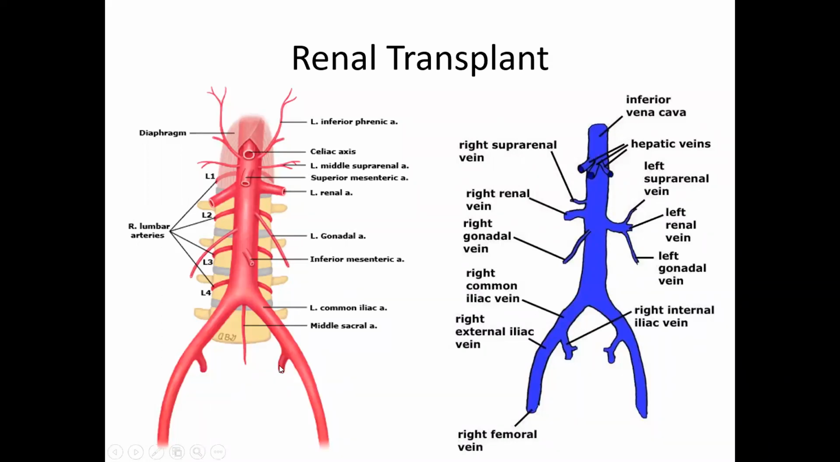And the renal vein will now become most posterior. Incidentally, the internal iliac vein is also more posterior. So we can anastomose the internal iliac vein with the renal vein and the internal iliac artery with the renal artery. So remember, the right kidney is placed in the left half of the pelvis, and the left kidney is placed in the right half of the pelvis.